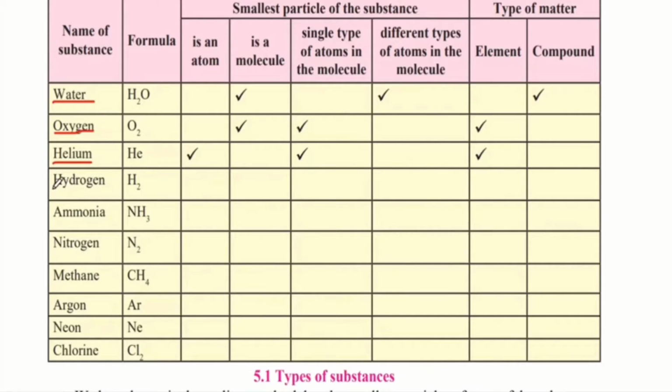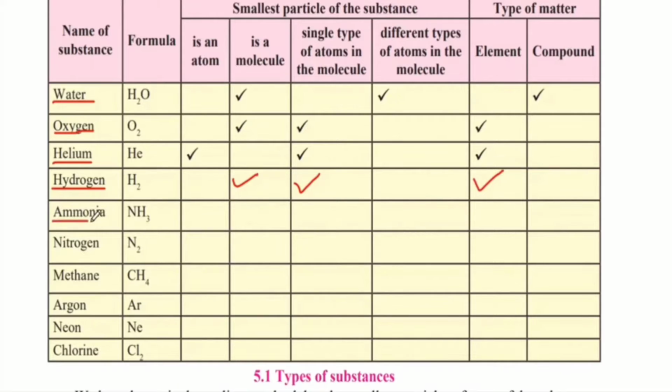The next example is hydrogen. Hydrogen is H2, which is 2 atoms of hydrogen together. So it is not an atom, but it is a molecule because it comprises more than 1 atom. It is a single type of atom in the molecule. Also, it is an element.